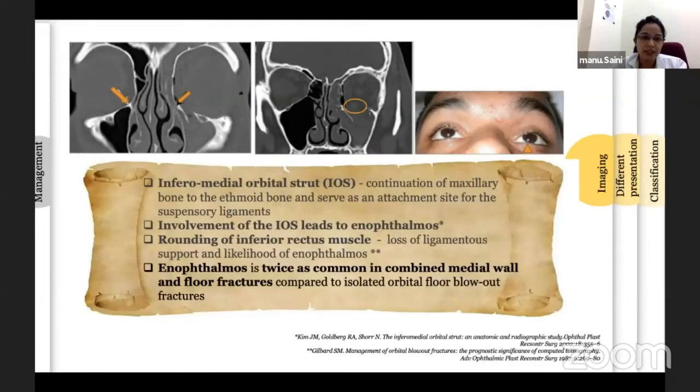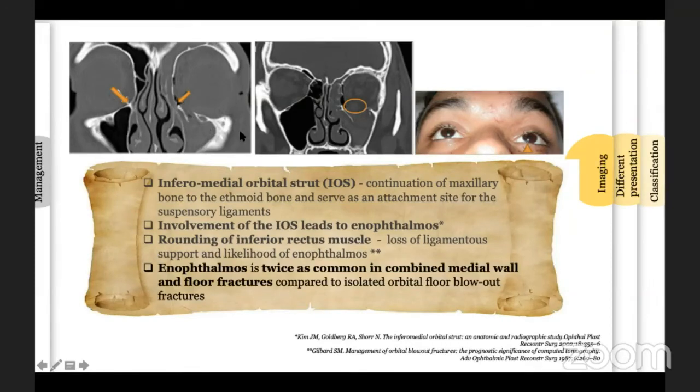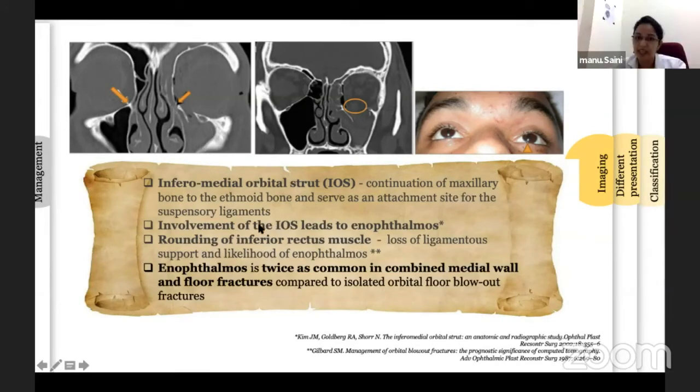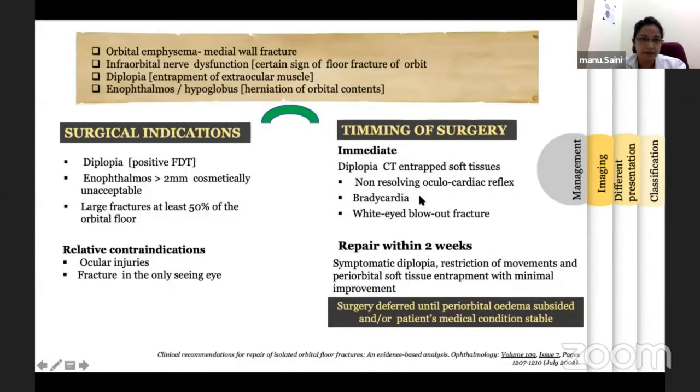While evaluating the orbital fracture, it's important to identify the inferomedial orbital strut, which is nothing but the combination of the maxillary bone and ethmoid bone, and serves as the attachment site for the suspensory ligament. Involvement of this junction leads to enophthalmos. Additionally, rounding of the inferior rectus muscle is also more likely to cause enophthalmos. Clinical symptoms we can have are orbital emphysema, infraorbital nerve dysfunction, diplopia, and enophthalmos.